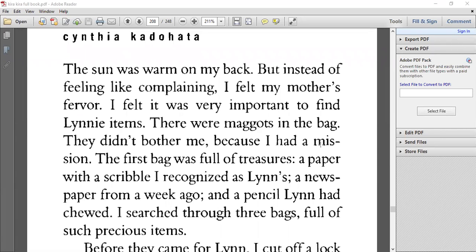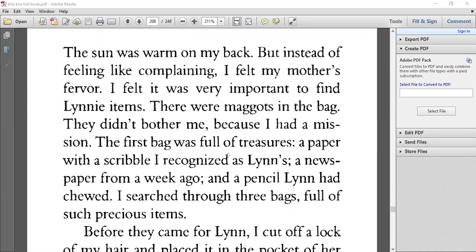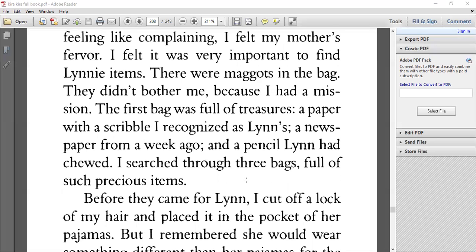There were maggots in the bag, but they didn't bother me because I had a mission. The first bag was full of treasures: a paper with a scribble I recognized as Lynn's, a newspaper from a week ago, and a pencil Lynn had chewed. I searched through 3 bags full of such precious items.